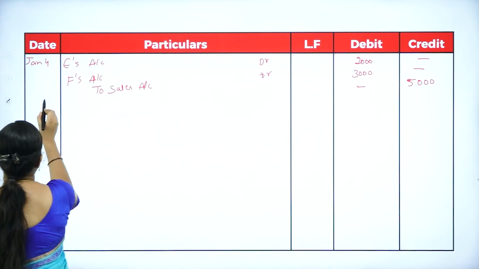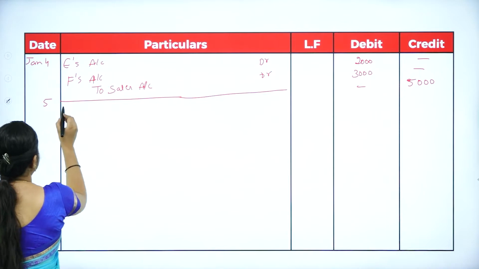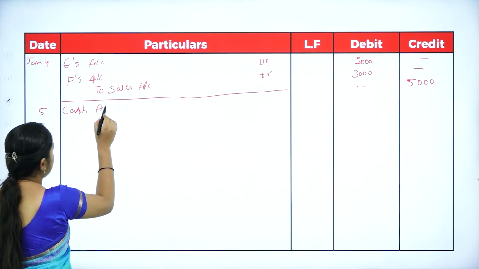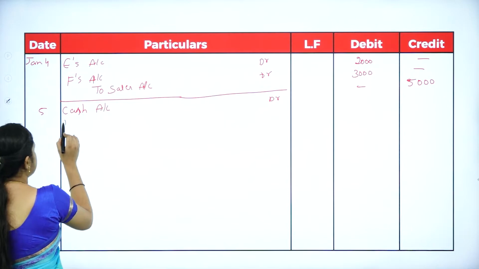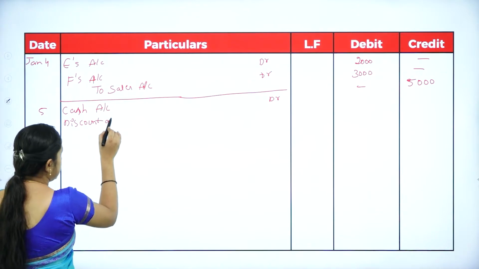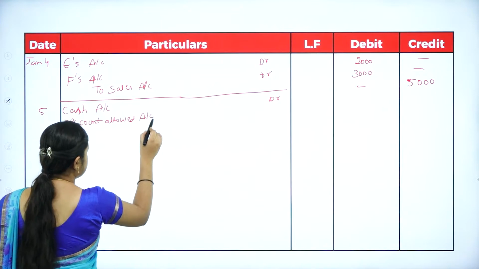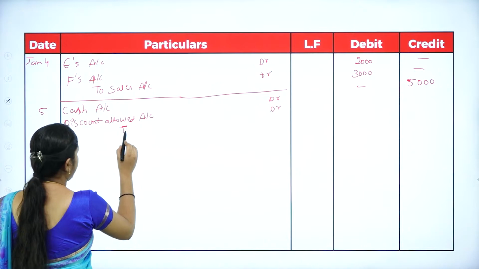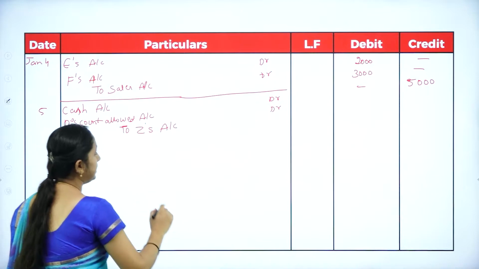Jan 5th, you received cash, account debtor. Next, you give a discount. It is an expense. Discount allowed account debtor, to Z account. Z is giving.